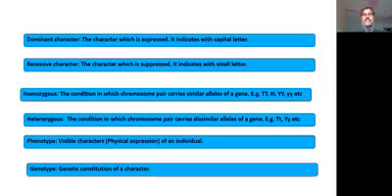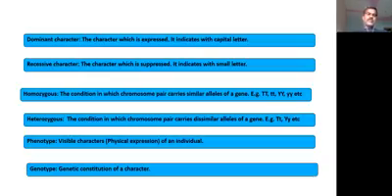Heterozygous means the condition in which a chromosome pair carries dissimilar alleles of a gene. Examples: capital T, small t; capital Y, small y.